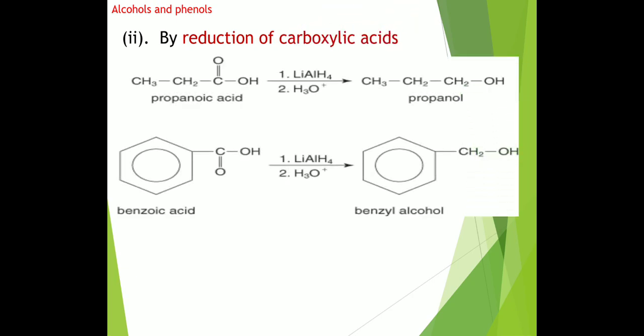Next one, reduction of carboxylic acid. Carboxylic acids can also be reduced into alcohol. For example, propanoic acid, when reduced by the strong reducing agent lithium aluminum hydride and further hydrolyzed, gives propanol. Similarly, benzoic acid reduced in the presence of lithium aluminum hydride forms benzyl alcohol. It means carboxylic acid is also reduced in the presence of the strong reducing agent lithium aluminum hydride and converted into the corresponding alcohols.